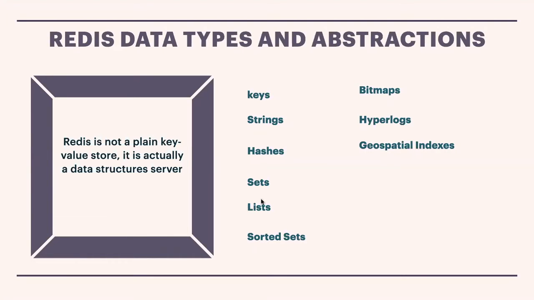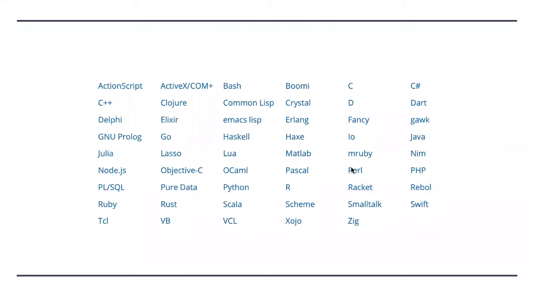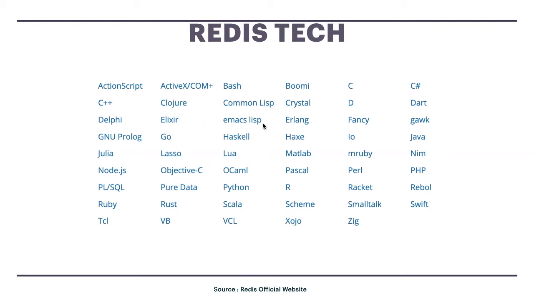You can easily put this database in your profile if you're going for any jobs and all. Okay, this is good to keep on memory databases like this. And Redis can be used in various programming languages. So we can see C++, Julia, R language, PHP, whatnot, many languages, including Python, PL/SQL, Ruby. Many languages we can use this Redis. So basically this source I've taken from the official website only, just keeping you updated.